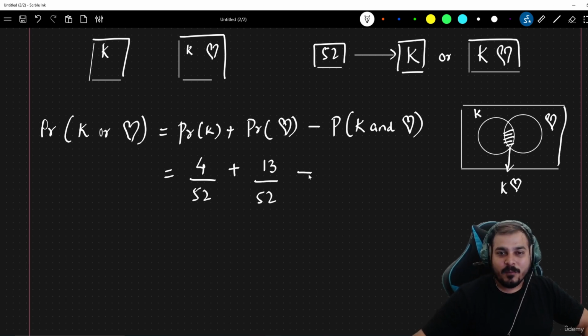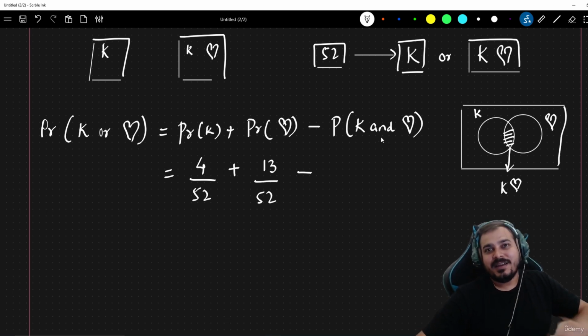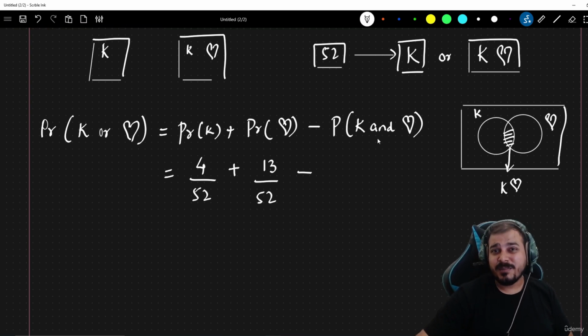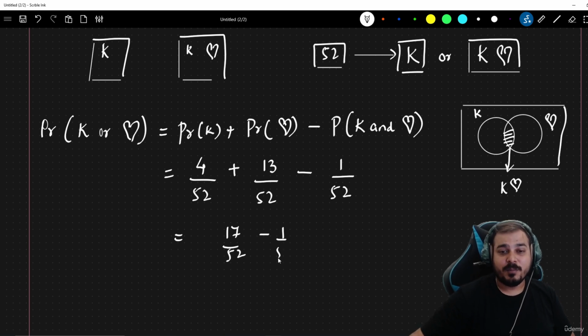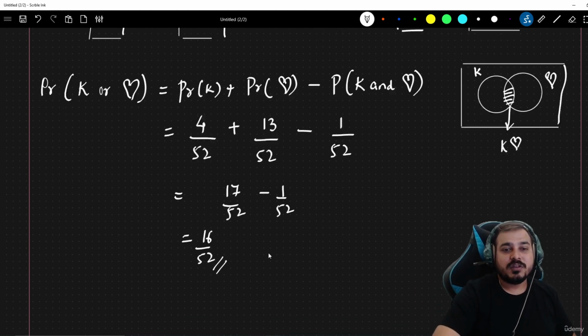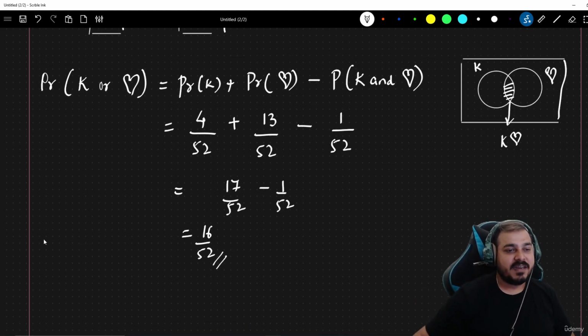And then minus the combination of K and heart, since this is a non-mutually exclusive event and 2 events can occur at the same time. So how many such cards will be available? Hardly 1, out of the total of 52. Once I compute this, it will be 17 by 52 minus 1 by 52, which is 16 by 52. So this is the probability of getting K or heart, right?